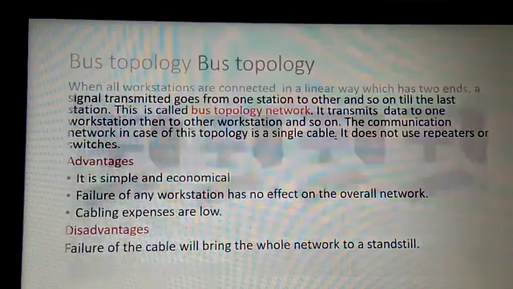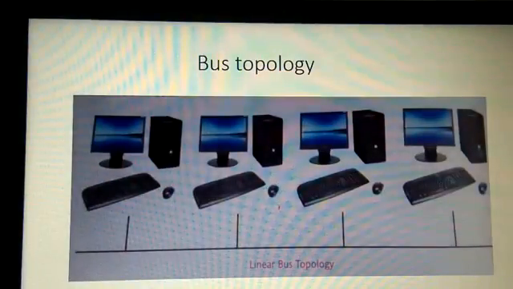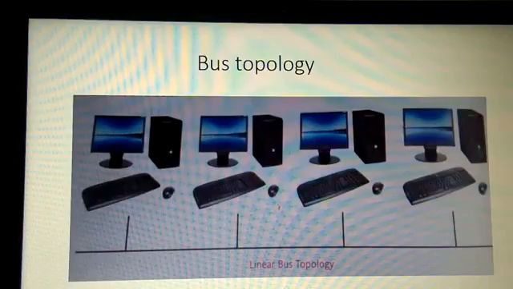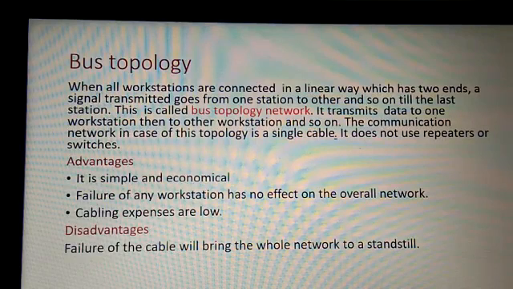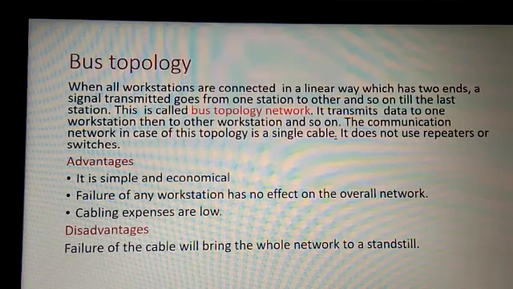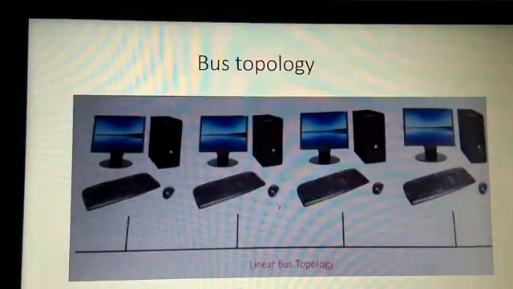Means when we are talking about the bus topology, we use only a single cable. So we have certain advantages and disadvantages of the bus topology. First of all, the advantages. Because it is a linear way, it is very simple and economical. Failure of any workstation has no effect on the whole network, because we can remove that PC. Next, cabling expenses are low. But it has a biggest disadvantage: suppose there is a fault in the cable, then the network will not work.